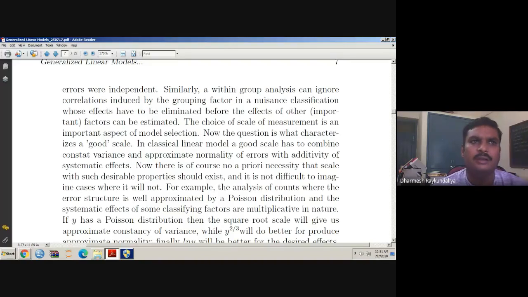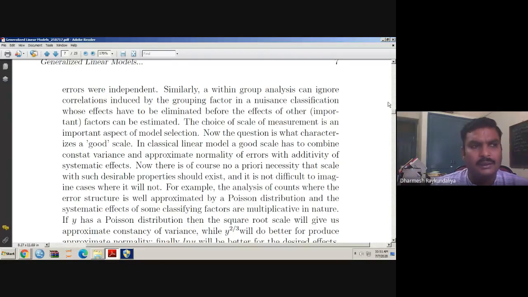That means each and every observation contributes equal weight in the measure of discrepancy, that is summation i running from 1 to n of (yi minus mu cap) square. However, we should apply generalized linear models to data where the variance is a function of the mean.